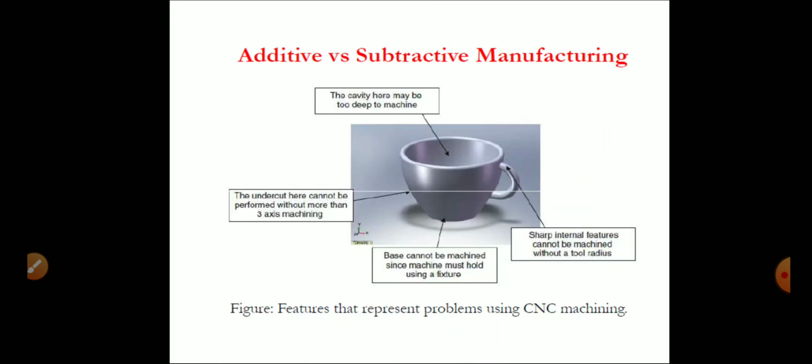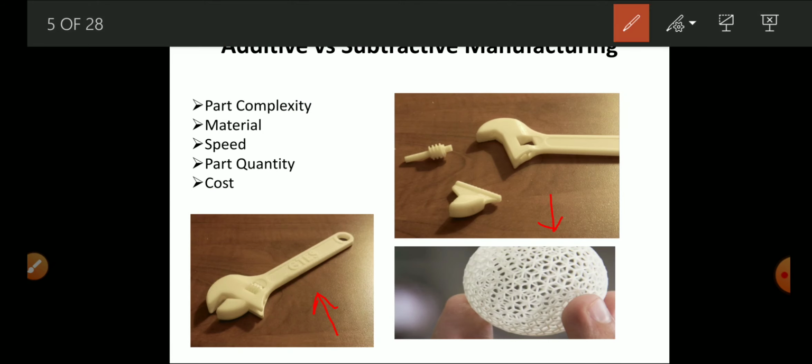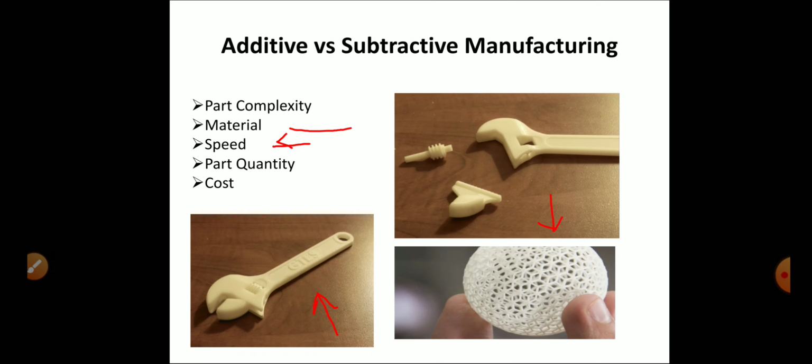Materials: different types of materials are used in additive manufacturing, like metals, plastics and other materials. Speed: the speed is very low in comparison to conventional machining methods because here we add material layer by layer, but in subtractive manufacturing methods the material is removed in the form of chips. So the subtractive manufacturing process is a very fast process in comparison to additive manufacturing.